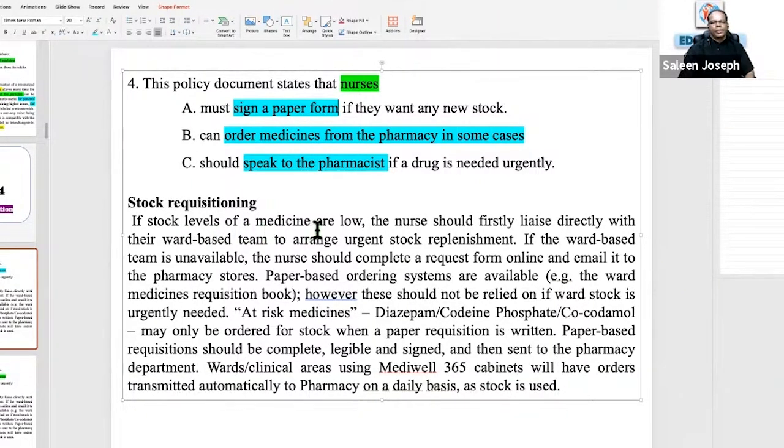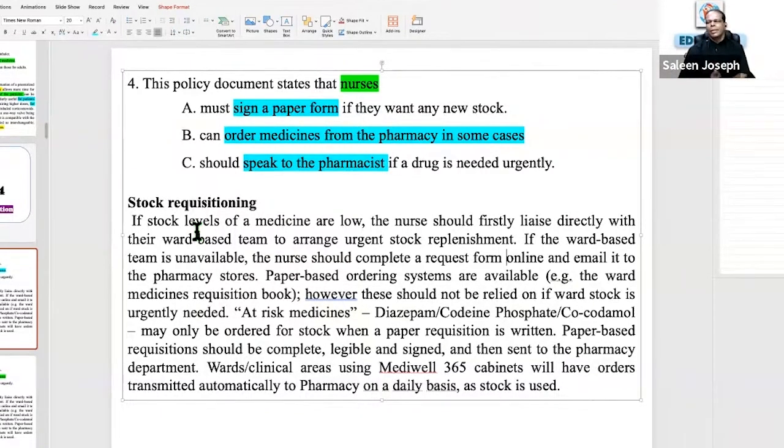If stock levels of your medicine are low, the nurse should firstly liaise directly with their ward-based team to arrange urgent stock replenishment. And if the ward-based team is unavailable, the nurse should complete a request form online and email it to the pharmacy stores. The first sentence says what is to be done. If stock levels of your medicine are low, what is the nurse supposed to do? The nurse should firstly liaise directly with their ward-based team to arrange urgent stock replenishment. First, the normal course of action is to approach the ward-based team.